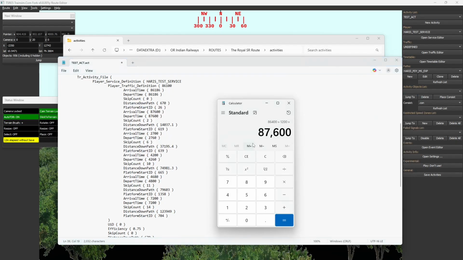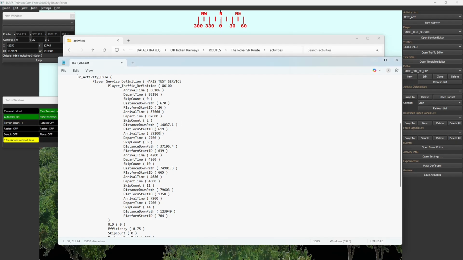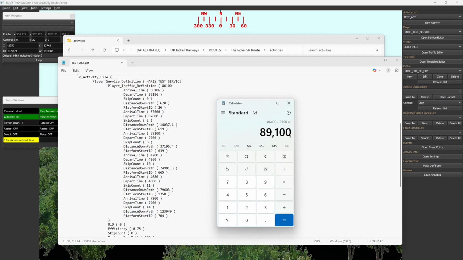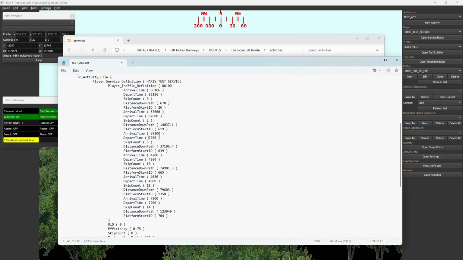Next for 2,700 we have to do the same: 89,100. Then plus 1 minute, so 60 seconds, you can put 89,160.